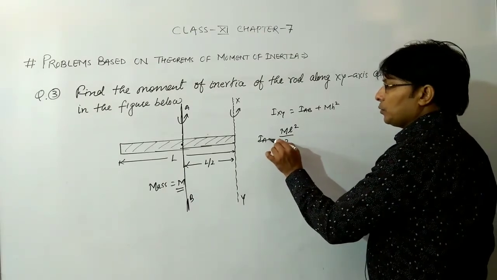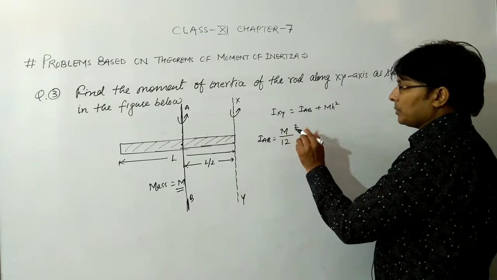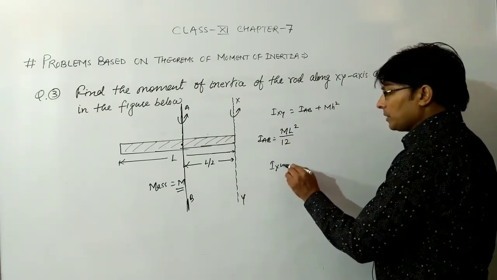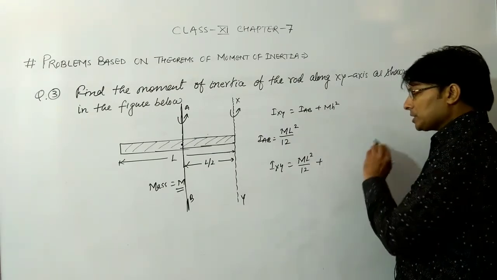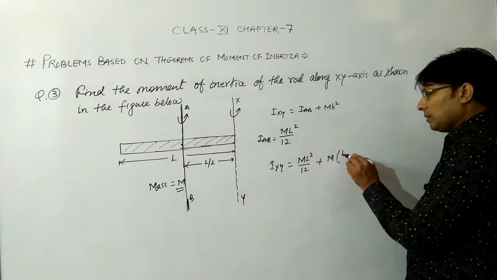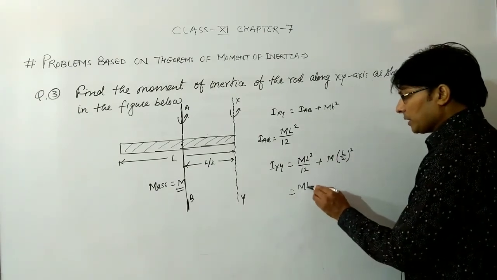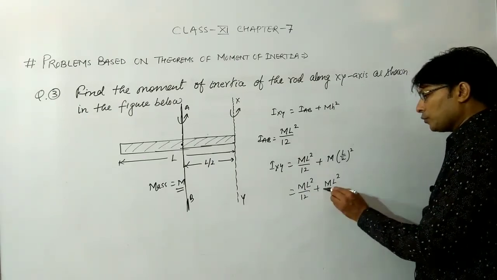So this is the value of IAB, and here the L is capital L we have been given, so ml square upon 12. Now Ixy will be ml square upon 12 plus mh square, means L by 2 whole square. So this is ml square upon 12 plus ml square upon 4.